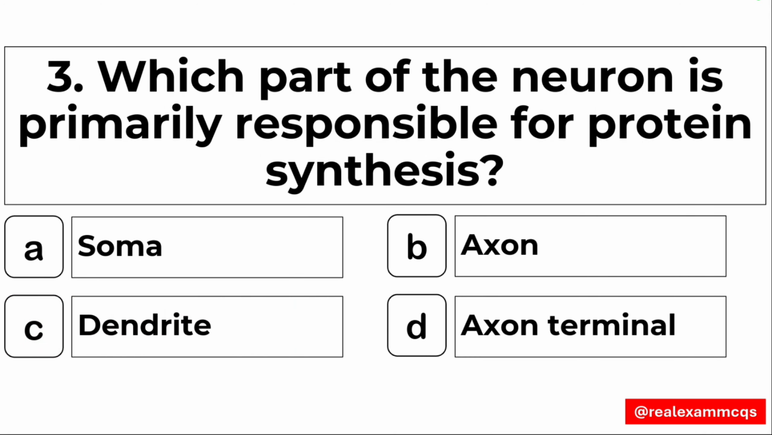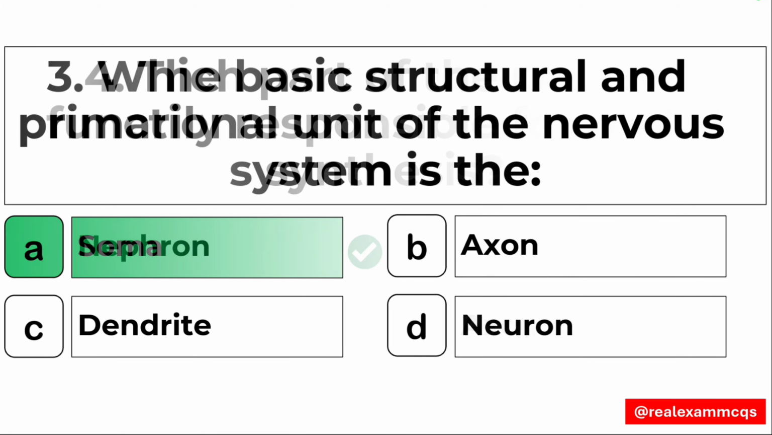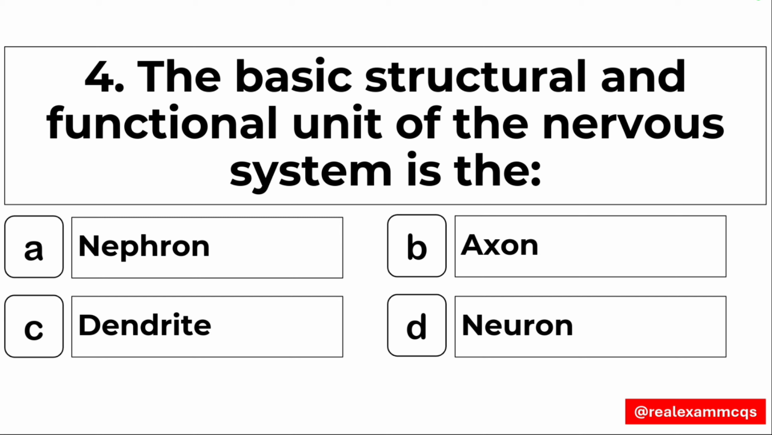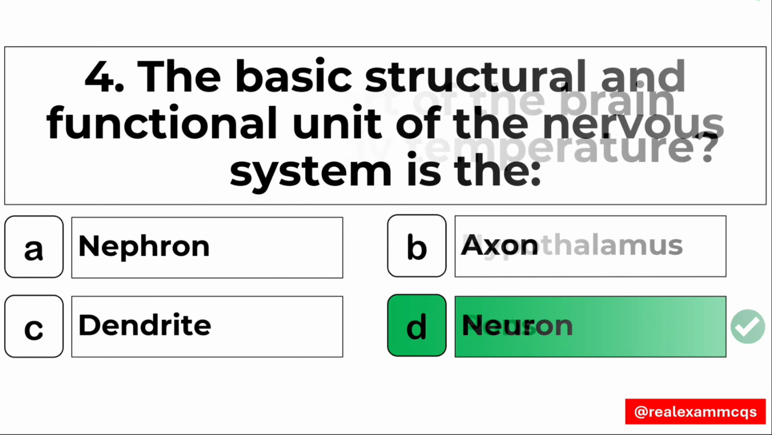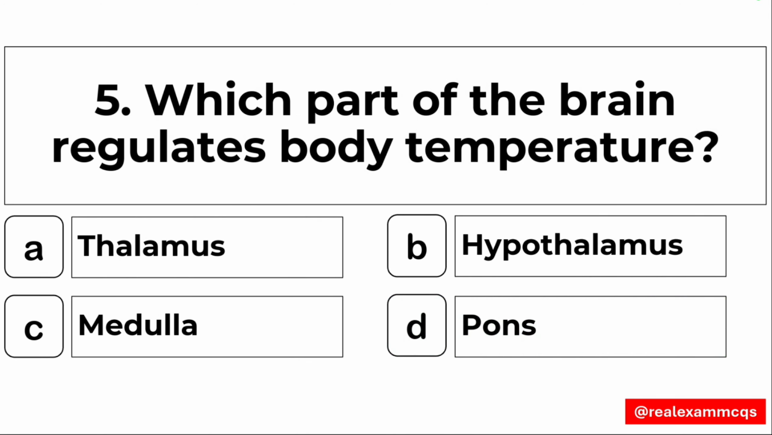Question number 3, which part of the neuron is primarily responsible for the protein synthesis? Right answer, option number A, soma. Question 4, the basic structural and the functional unit of the nervous system is? Of course, these are the neurons, option number D. Question 5, which part of the brain regulates body temperature? Option B is the right answer, hypothalamus.